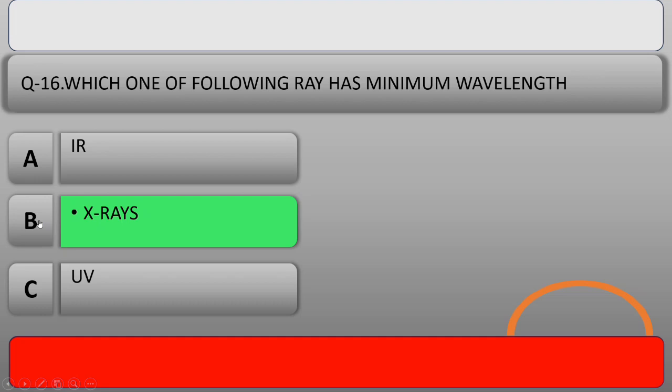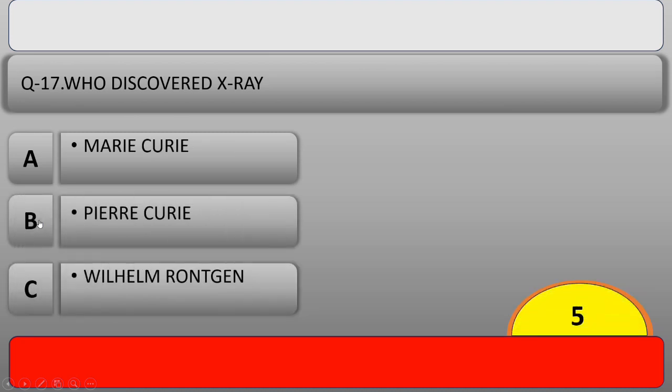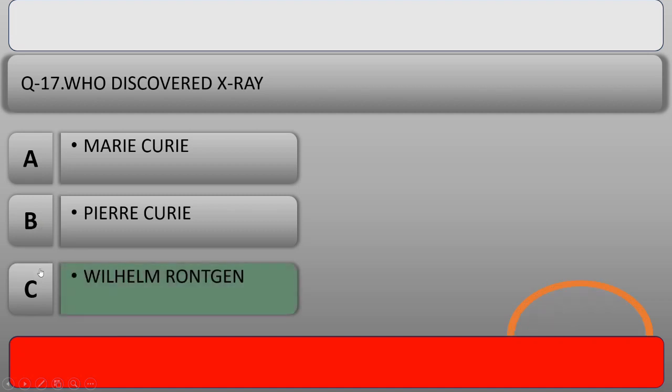Our next question is, who discovered X-ray? And the right answer is option C, Wilhelm Roentgen. He got the first physics Nobel Prize in 1901 for the discovery of X-rays.